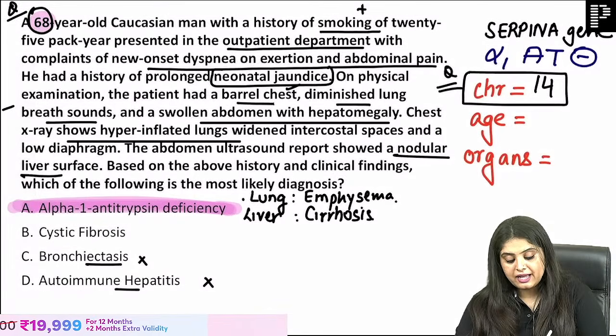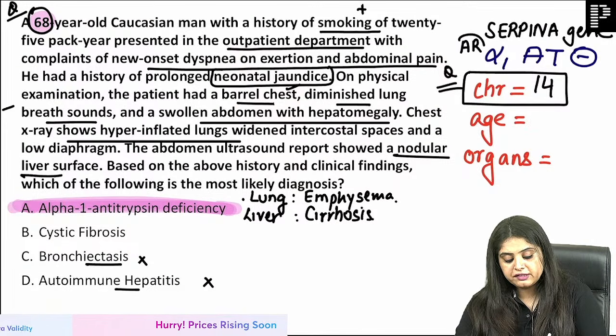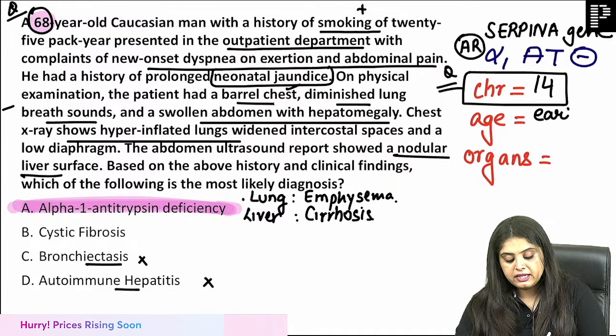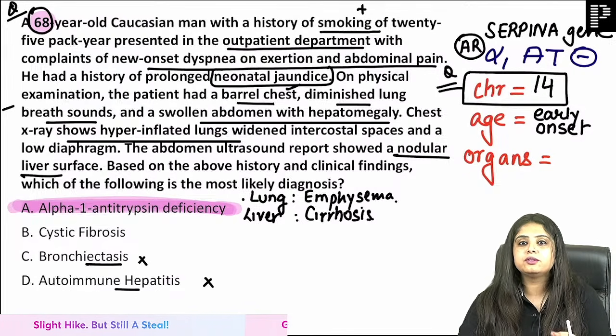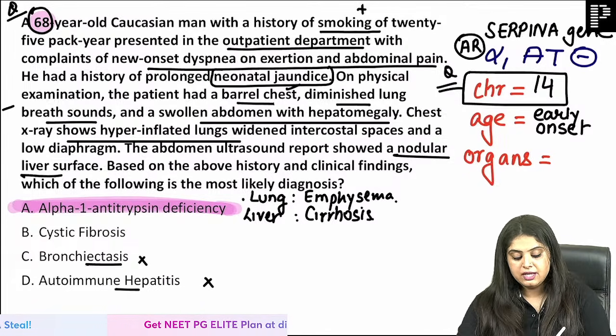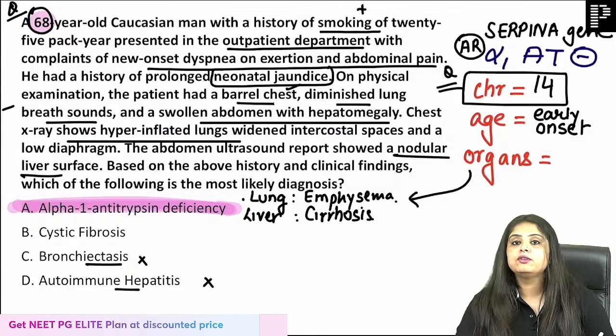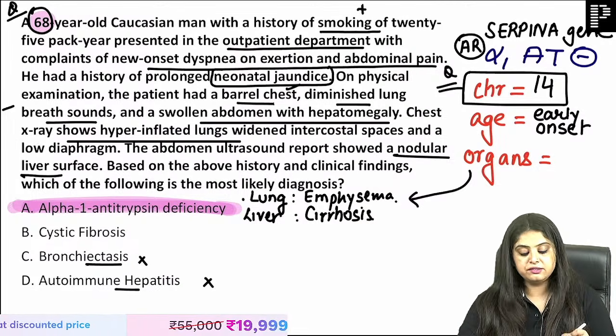What is the age? As I'm telling you, it is an autosomal recessive condition. So I expect an early onset. Early onset means that a 14-month-old, 24-month-old, 18-month-old baby would be written. And what are the organs affected? They are in front of you. It is the lung and liver. In the liver, there is cirrhosis.